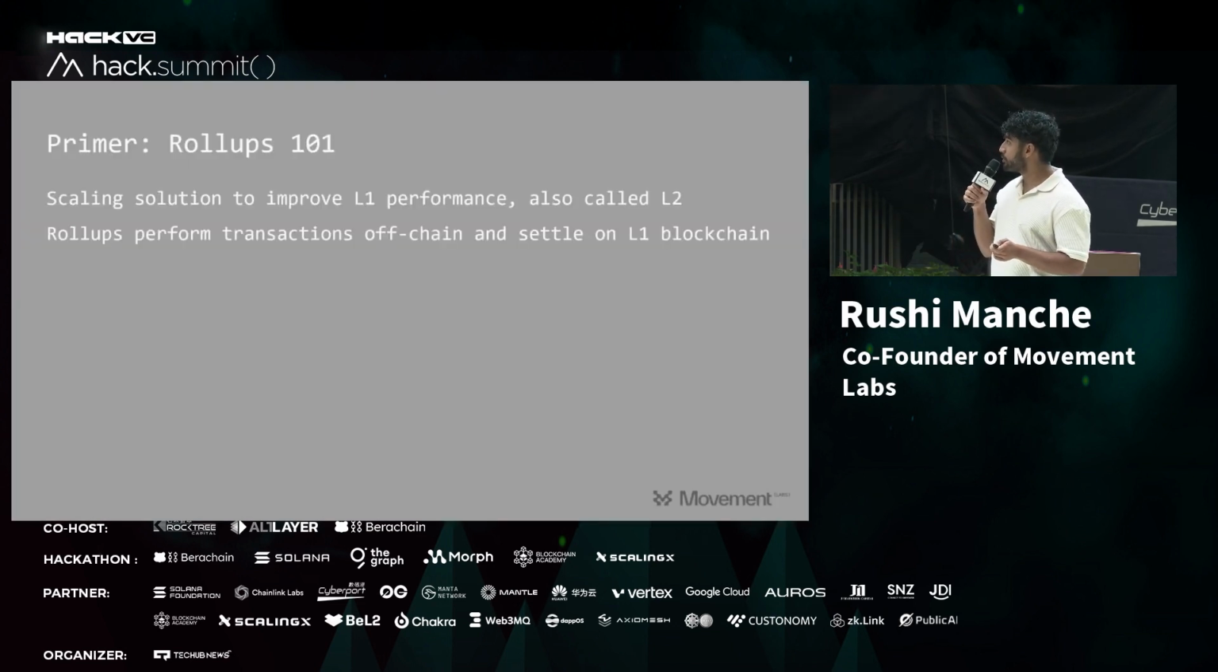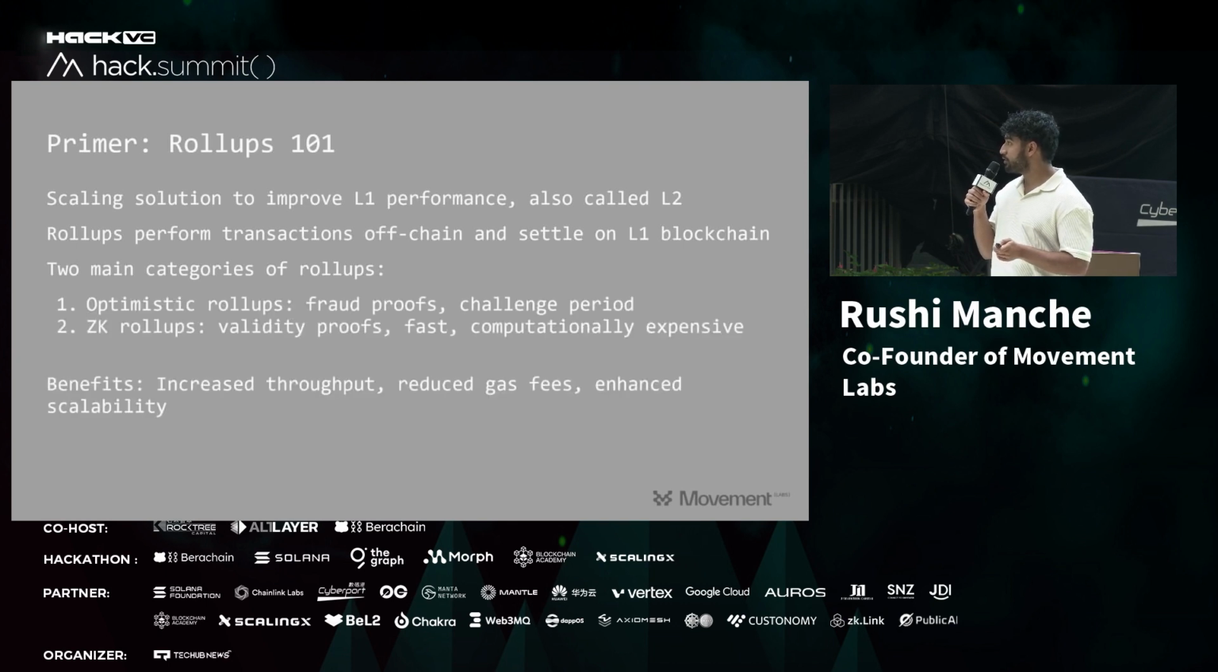So, a quick primer on rollups. I think most of you probably know this, so I'll go quickly through it. Optimistic rollups use fraud proofs, unless you're Optimism. Now they're putting it in. But generally, optimistic rollups always have fraud proofs.